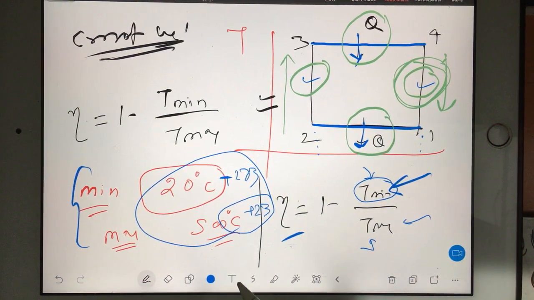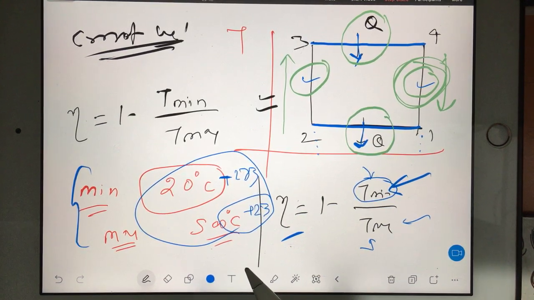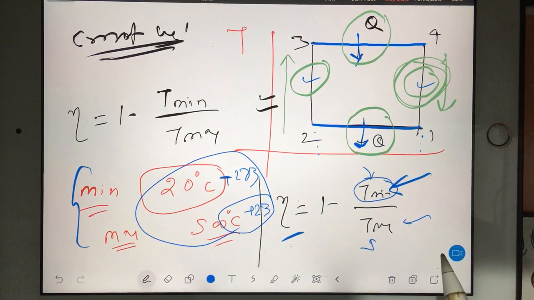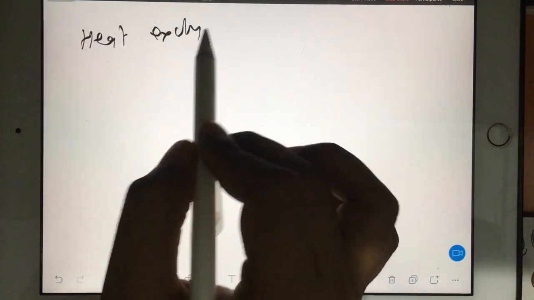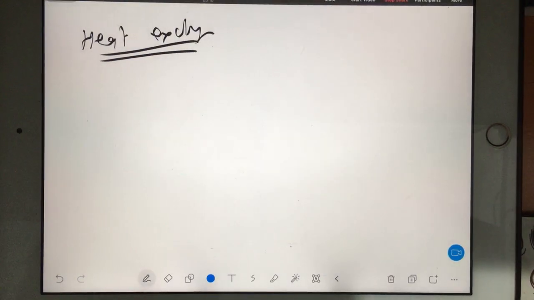That's all. Now let's understand regeneration. What is a regenerative cycle? Actually, before that I should teach you there is something called a heat exchanger. So after the heat exchanger I will go for Ericsson and other cycles. So first let's understand what a heat exchanger is.